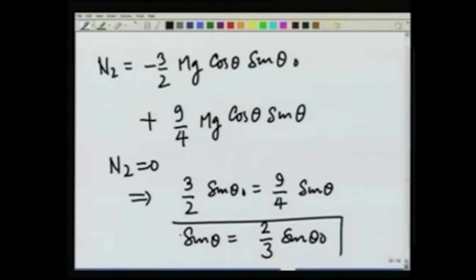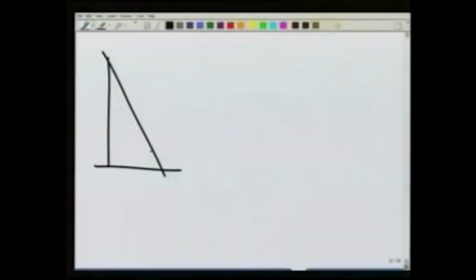So, if we start with an angle theta 0, at sine theta equals 2/3 sine theta 0, the ladder would leave the wall. So, let us see the picture again. This is theta 0. At 2/3 of sine theta 0, that means at the height 2/3 of the original height, the wall and ladder would separate.